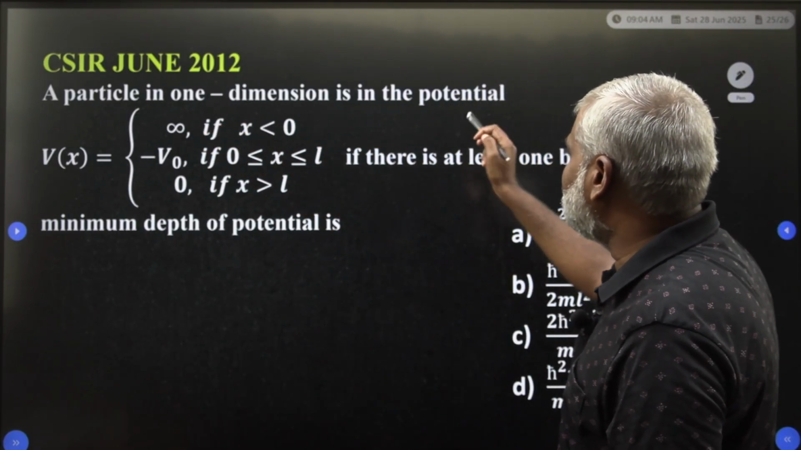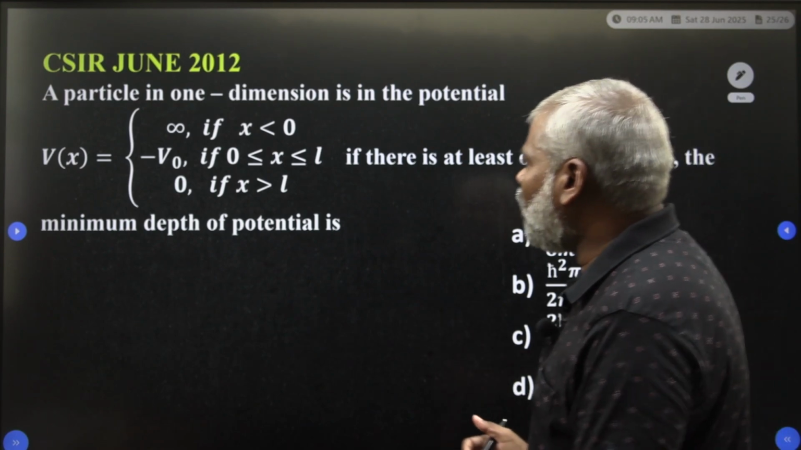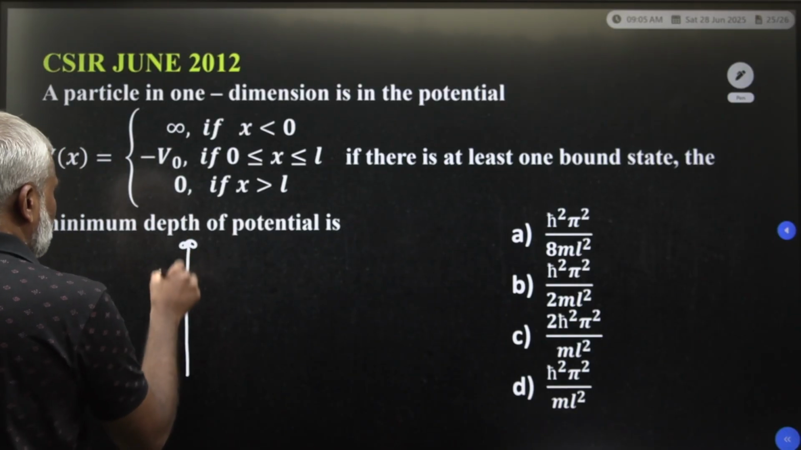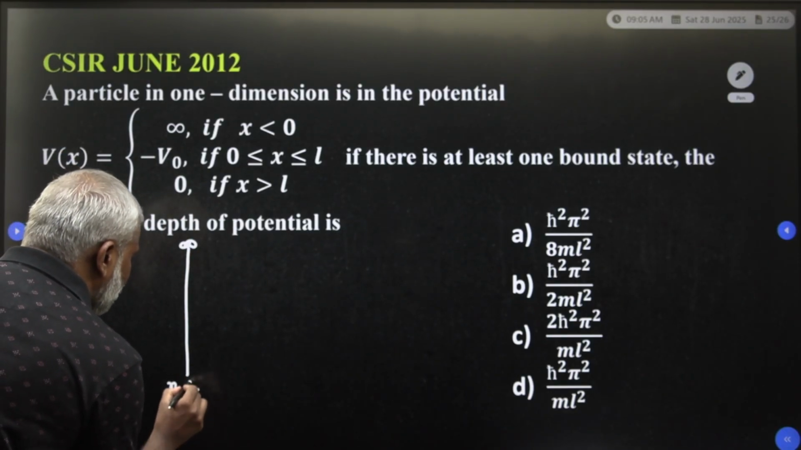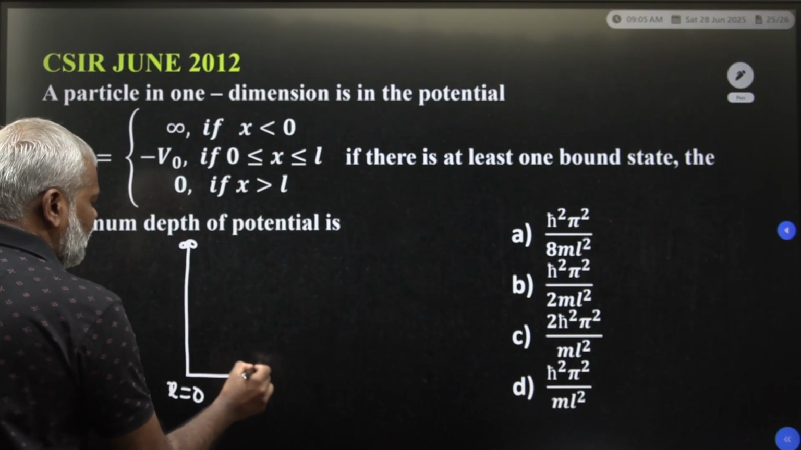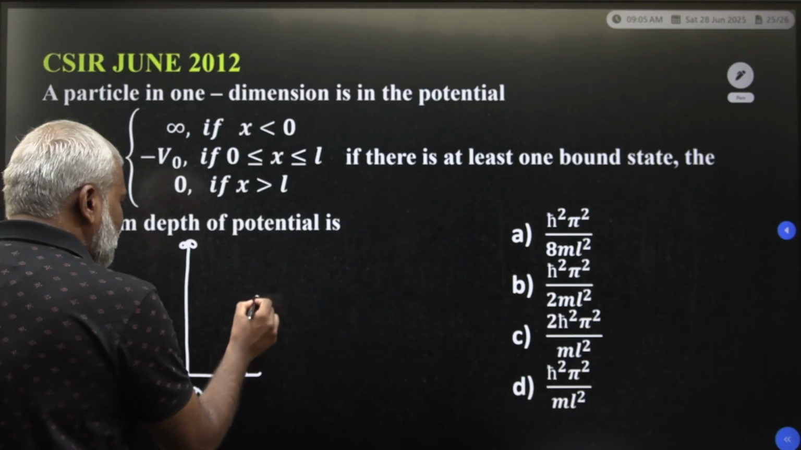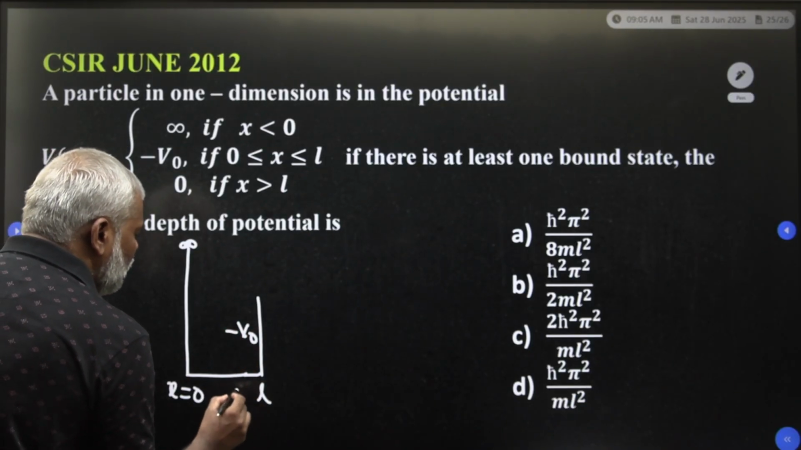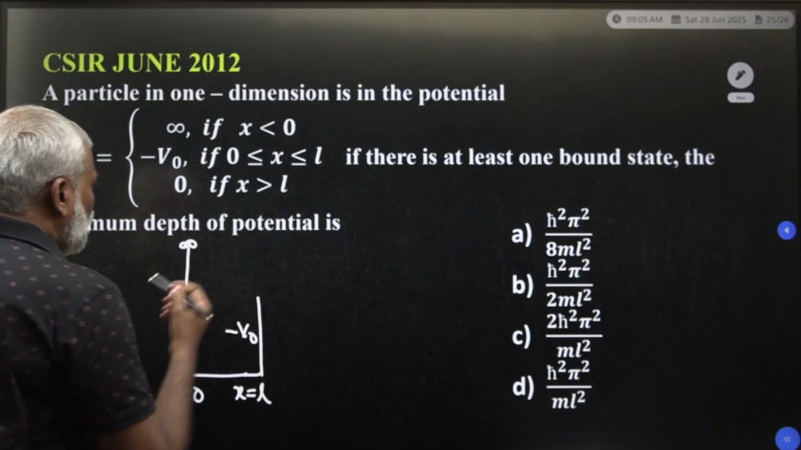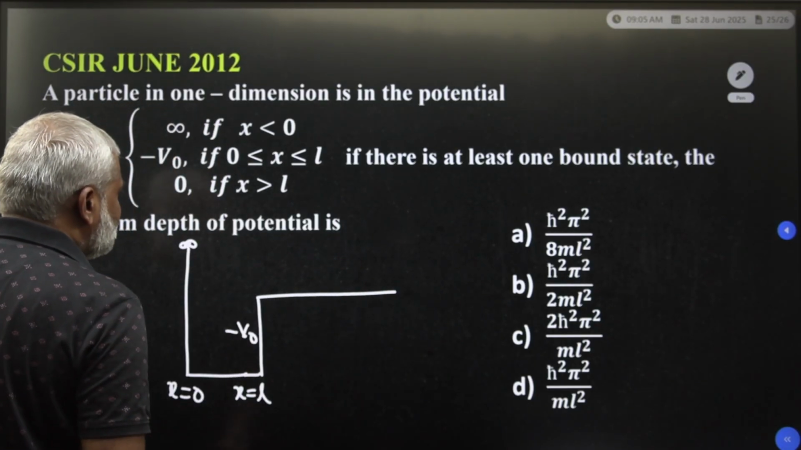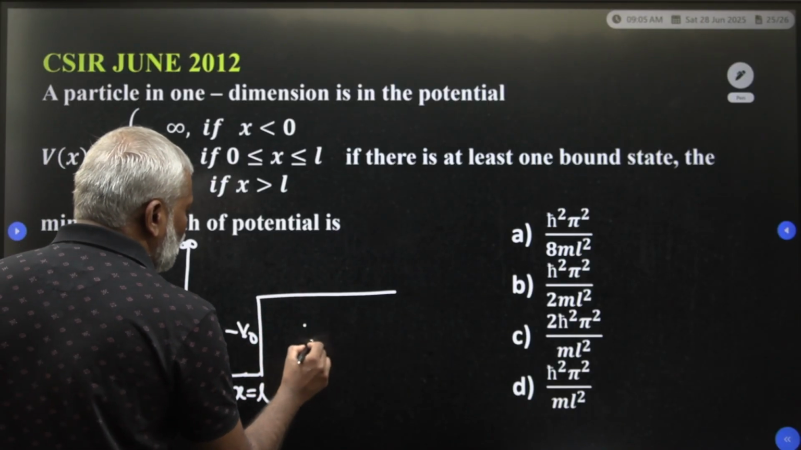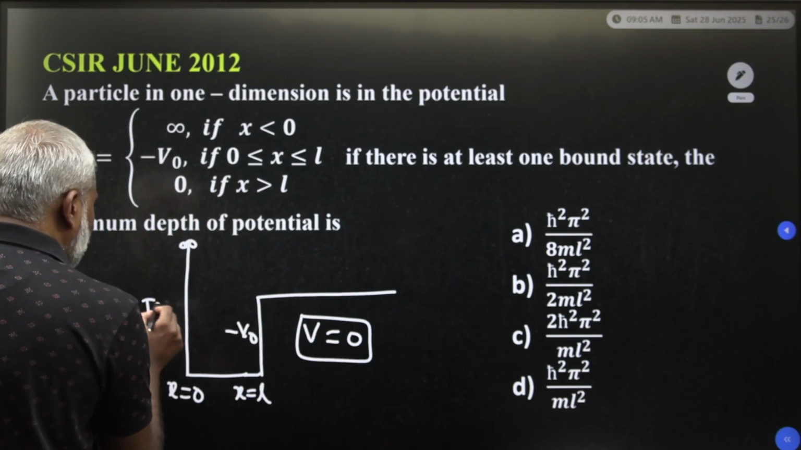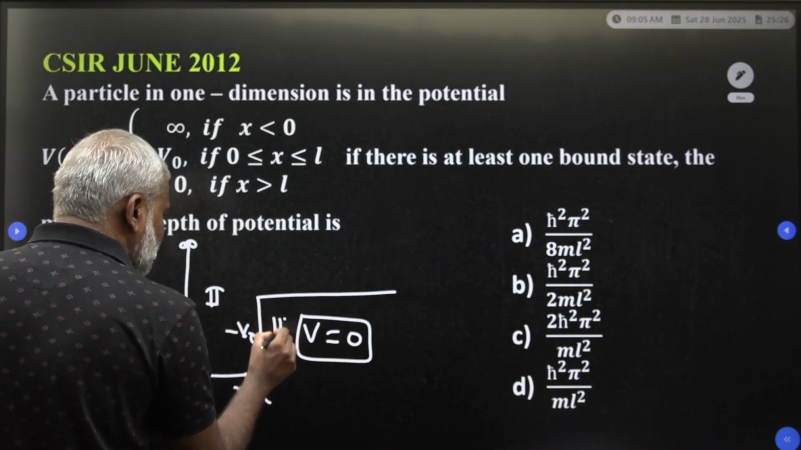A particle in one dimension is in a potential, how they are giving, once you have to see. V of x is equal to infinite when x is less than 0, correct? Then minus V naught is there from 0 to L. When x is greater than L, V of x is equal to 0. This one is region 1, this one is region 2, this one is region 3.